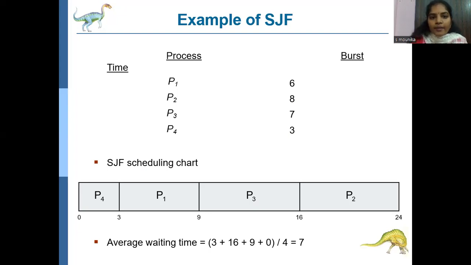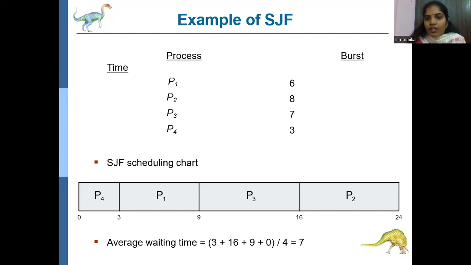Here P4 has the least burst time, so the P4 process will enter the CPU first. That's why I have placed P4 first in the Gantt chart. P4 starts at 0 and completes its execution at 3 milliseconds.